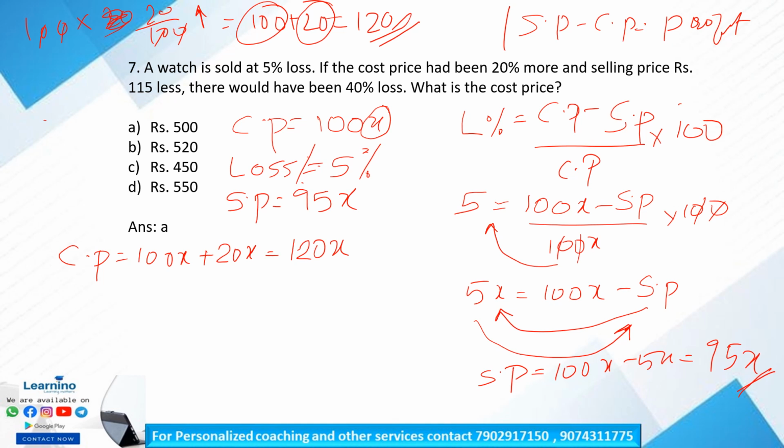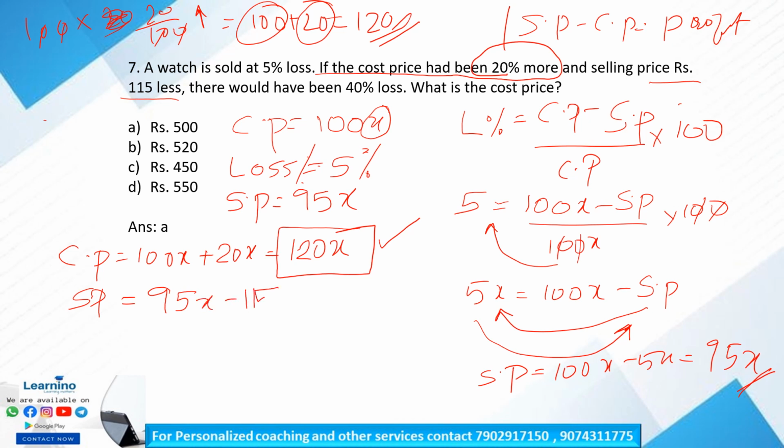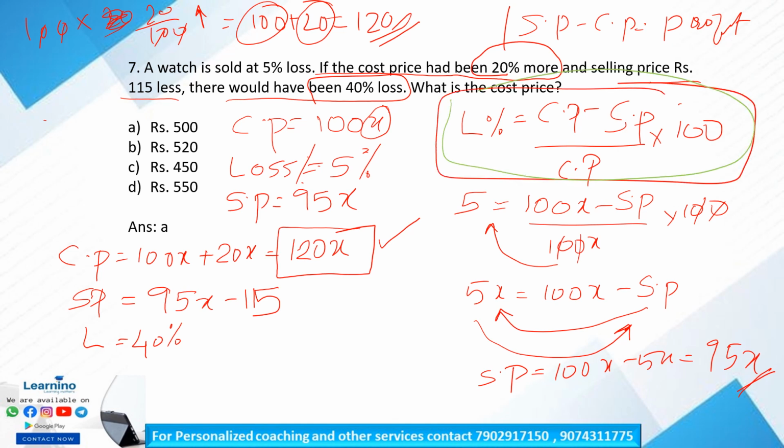Okay, so our condition is if the cost price had been 20% more, that is 120x, the selling price is rupees 115 less. So our initial selling price is 95x. So if the cost price is 120x, selling price will be 95x minus 115, and there would be a loss of 40%. So loss is equal to 40%. Is it clear? So we have to apply this value in this equation again.